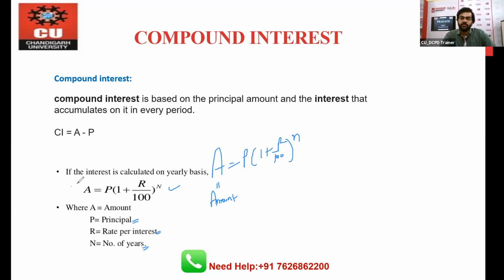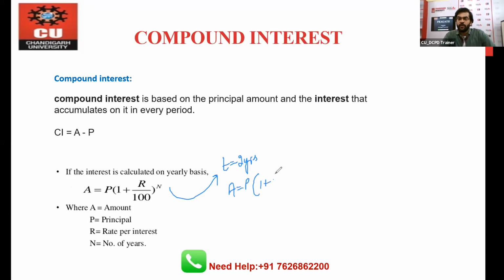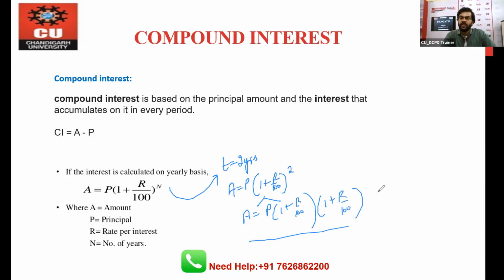Now, what is the use of this formula? How can we use this formula in a question? Let's begin with an example. Let's say we have 2 years. If we have 2 years, this formula becomes amount is equal to principal times (1 plus r by 100) to the power 2. If you break this formula, this can be written as P (1 plus r by 100)(1 plus r by 100). Now, what is the use of this formula and why are we writing this down? From the next slide, it will be clear to you. So let's take one example.